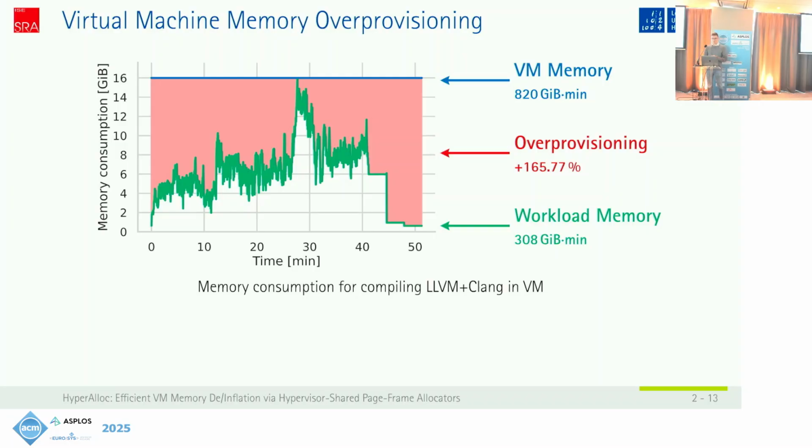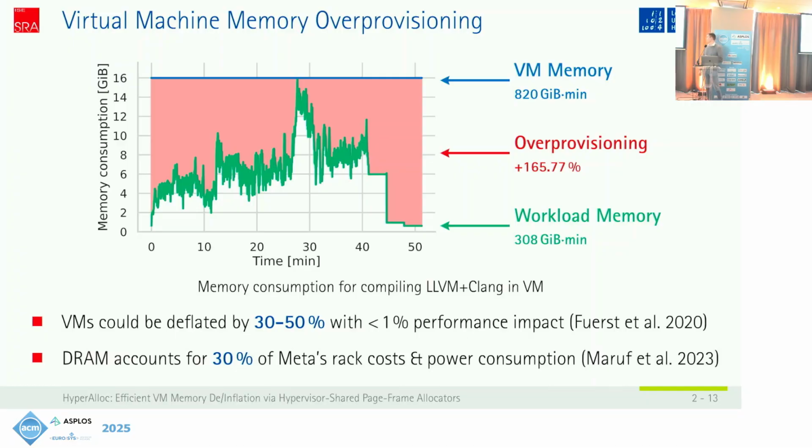And this is also the case in the cloud. For example, on Azure and Alibaba, virtual machines can also be deflated by up to 50% with negligible performance impacts. And at the same time, DRAM is still expensive. It accounts for about 30% of Meta's rack costs and power consumption. So we do not only waste memory here, we really waste money.